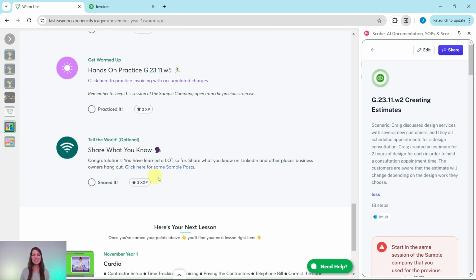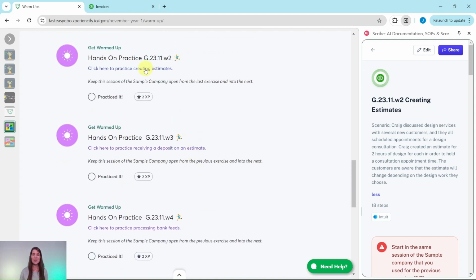And at the bottom here is an optional area where after you have gone through all of the exercises in this section and completed them, you will unlock some sample marketing posts that you can use on your LinkedIn to share with everyone what you have learned so far. So let's get into today's exercise where we are going to practice creating estimates. Go ahead and click on that link to have the exercise come up for you.